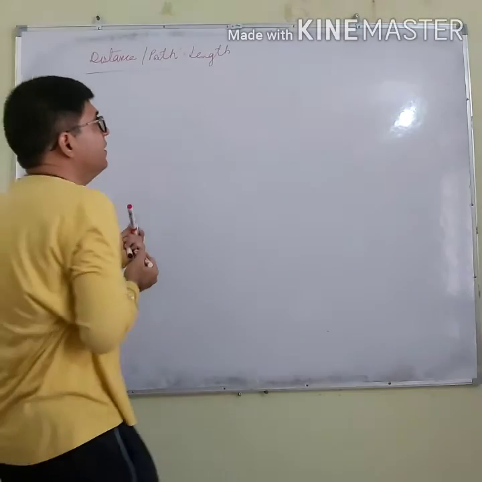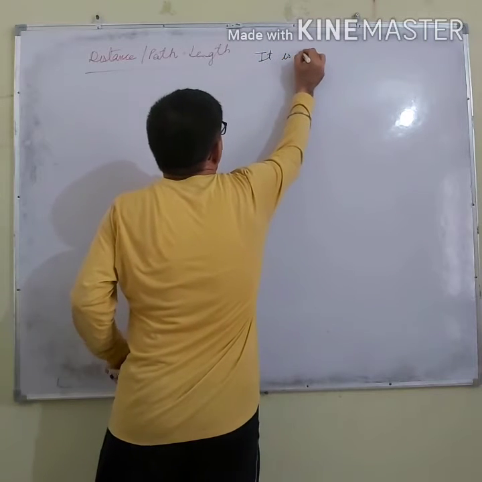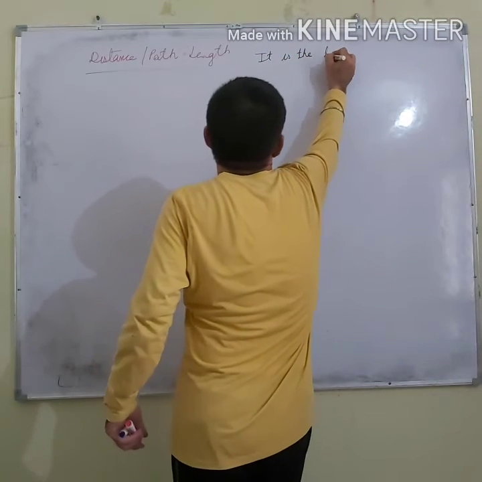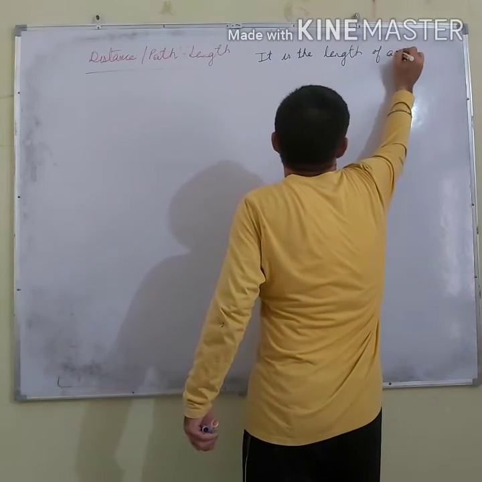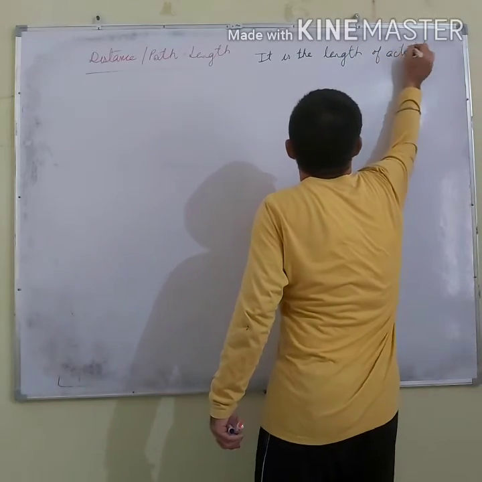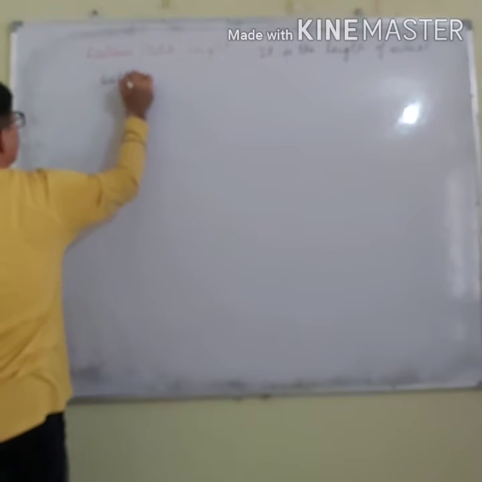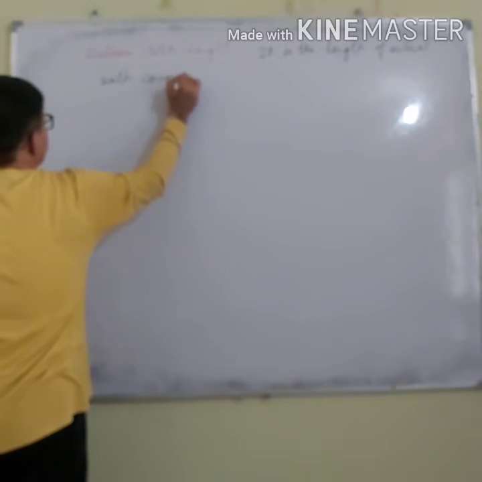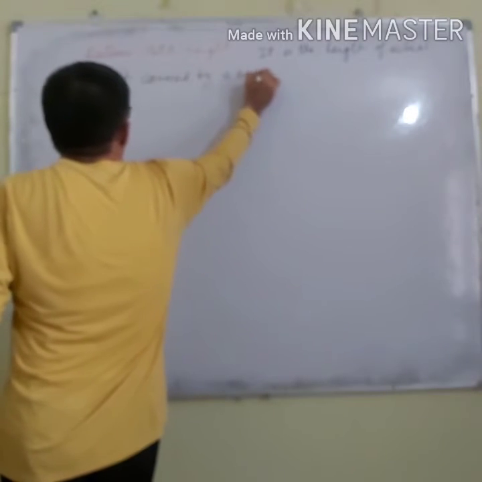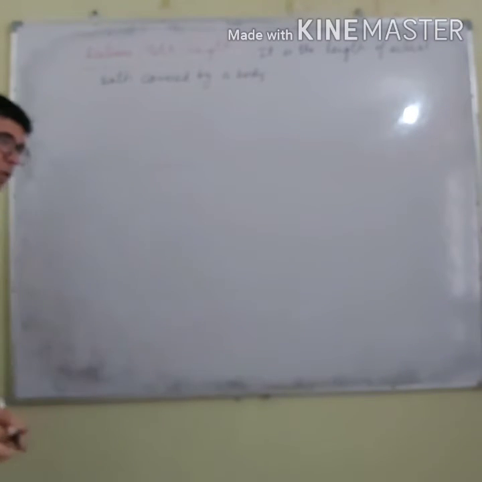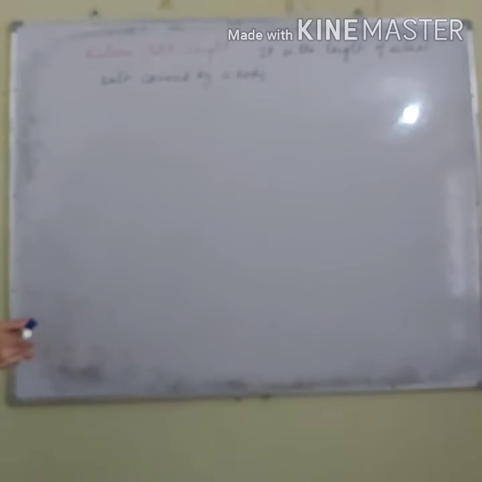Distance is the length of actual path covered by a body.